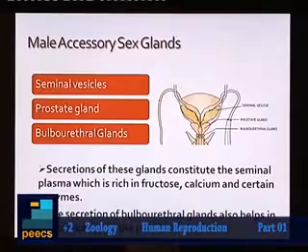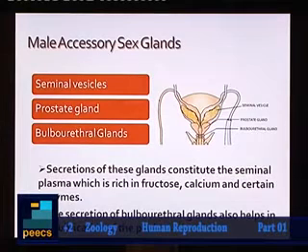Then what is the function of bulbourethral glands? Bulbourethral glands will provide a lubricant over the penis and it will help in coitus. Of the three accessory sex glands, seminal vesicles actually provide 70% of the secretion. So these are the accessory sex glands in male.